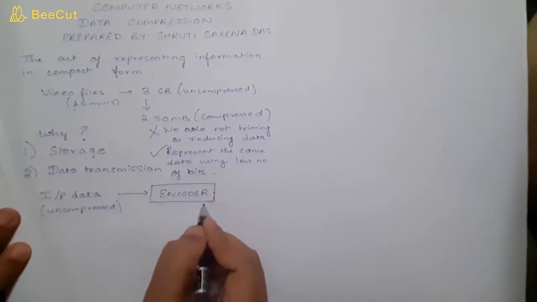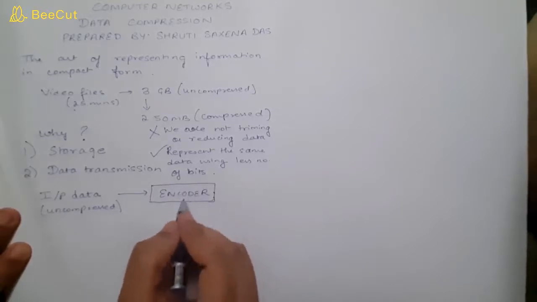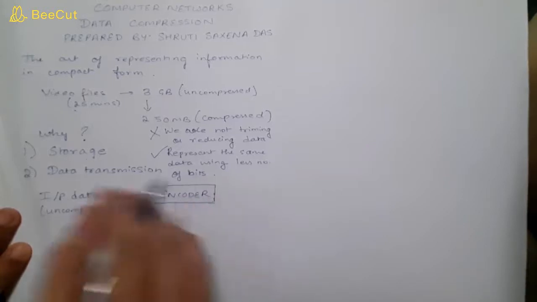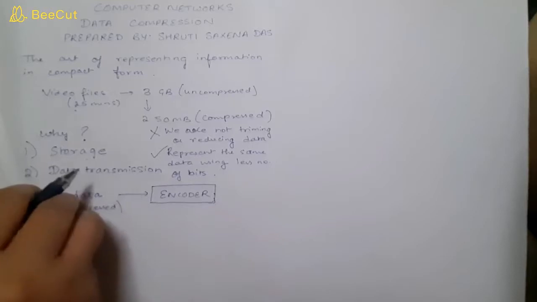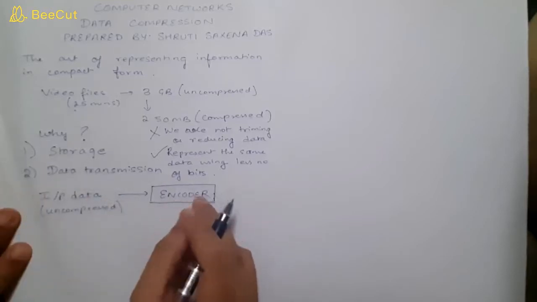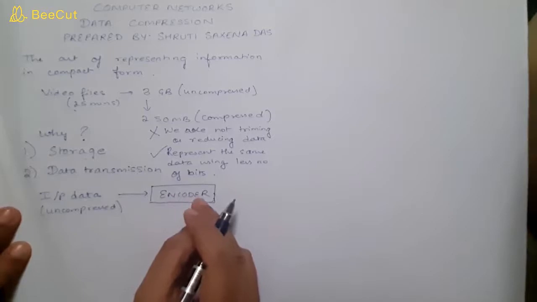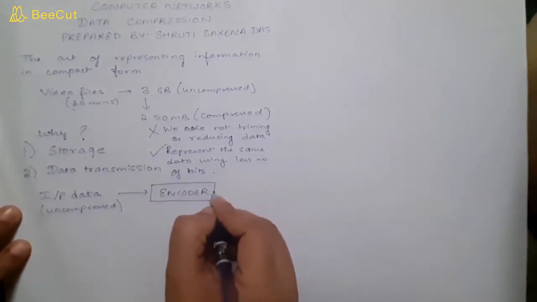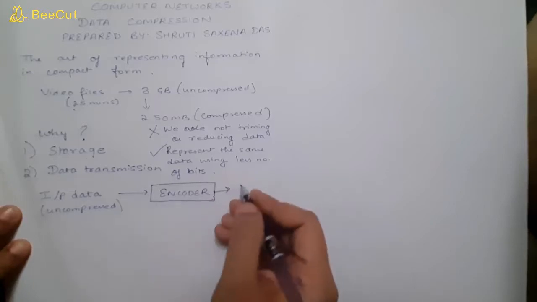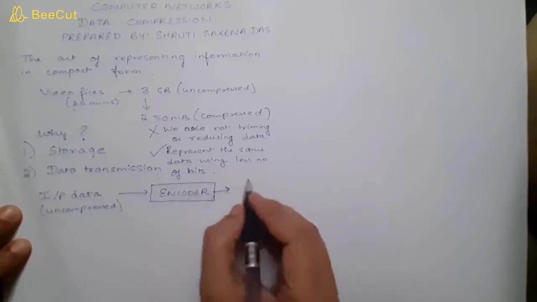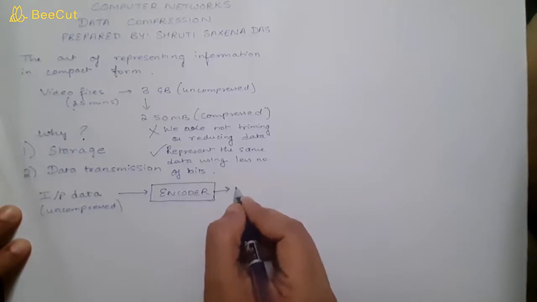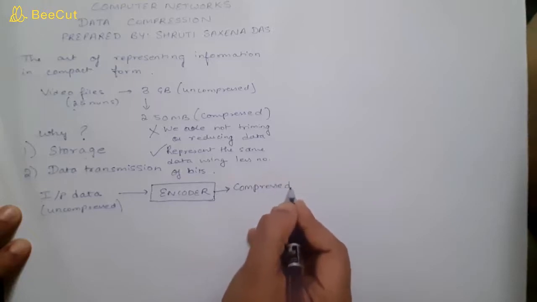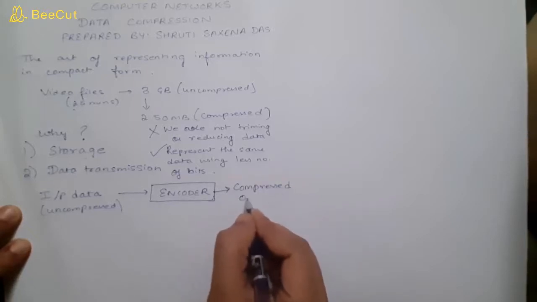See, what is the main purpose of the encoder? Here the data compression takes place. Here we are going to use some encoding algorithm which will take the message which is in uncompressed form and generate the compressed representation of this message. That is the main purpose of using the encoder. By using this encoder or encoding algorithm, we convert the input data, which was in uncompressed form, to compressed form. So compressed output will be generated.